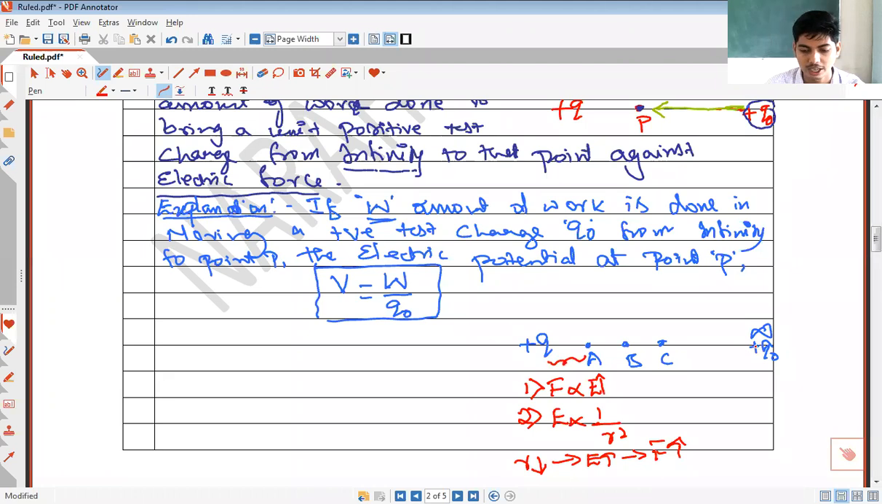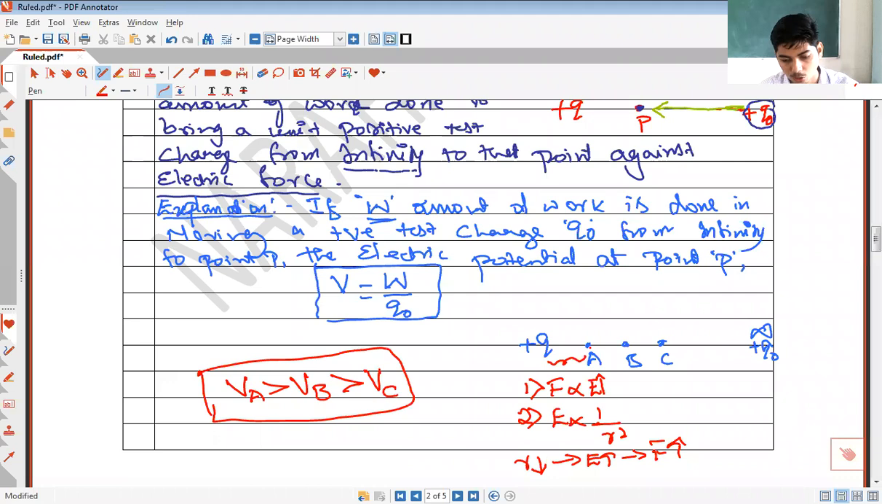If you try to bring the test charge from infinity to point A, the force of repulsion at point A will be very large. As you bring the test charge closer to the source charge, the electric force goes on increasing. So in order to bring the test charge from infinity to point A, you will have to do more work. So I say potential at A is greater than potential at B, and potential at B is greater than potential at C. Can I write this?